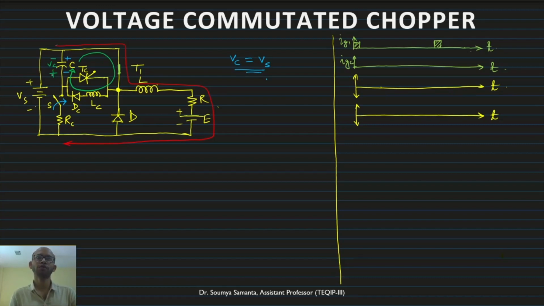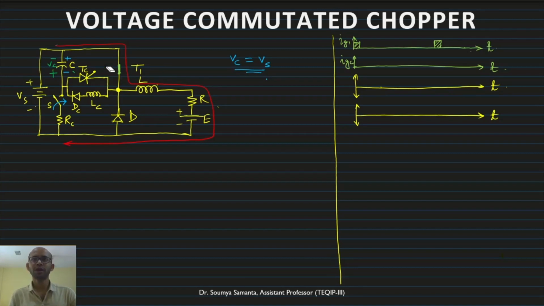The moment it goes to the plus and minus, the diode will be reverse biased. Now this diode will turn off and this flow of current will stop. Now the current will not flow because the diode has gone to reverse bias. So it will stop. Next what will happen? This will continue under this condition. Basically the capacitor is holding the charge with this polarity. This is plus, this is minus, which is given in the green color.